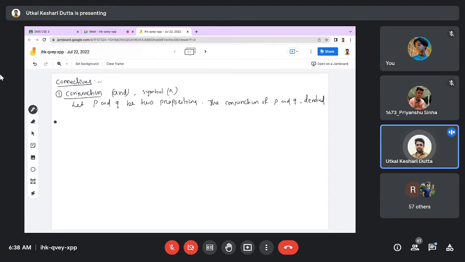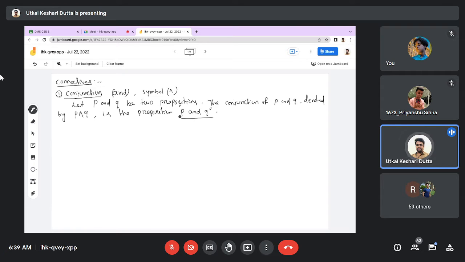It is denoted by p conjunction q, or you can read this as p and q. This is the proposition. Then we'll find what will be the truth values of this conjunction.